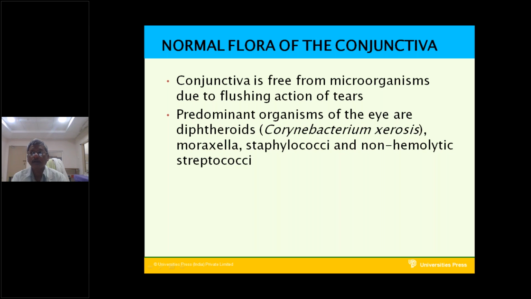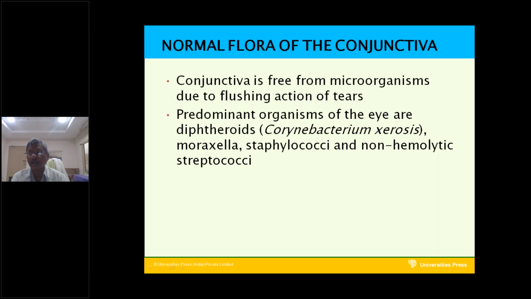It is a normal flora of the eye. They cause some usefulness to the eye. They are present always. Some staphylococci are present, some non-hemolytic streptococci are present, some diphtherides are present, some Moraxella are present. These are the normal flora of the conjunctiva.